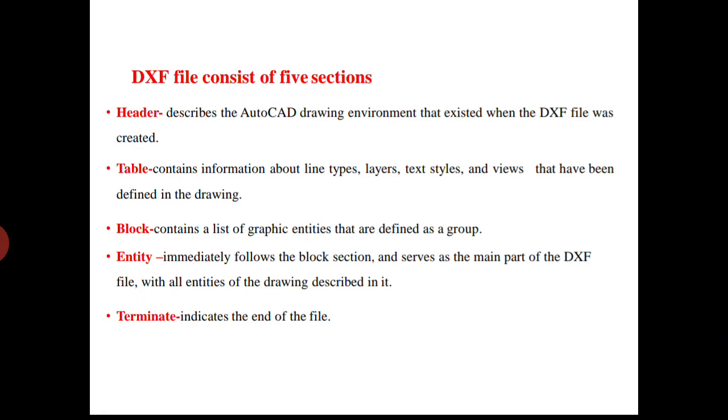A DXF file consists of 5 sections: header, table, block, entity, terminate. In the IGES method, we have seen manufacturing data, shape data and non-shape data. In the same way, here we have header, table, block, entity, terminate.